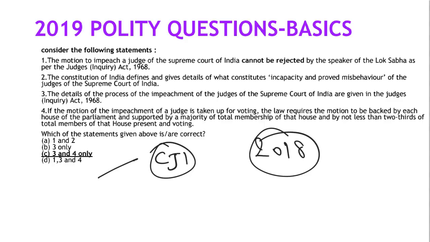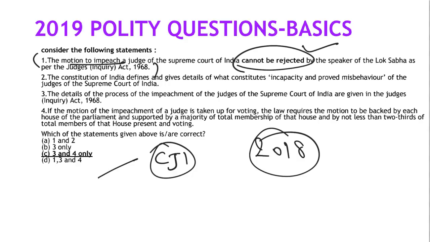Always try to read line by line, word by word. If you look at this question, "the motion to impeach a judge cannot be rejected": if you have read the basic Lakshmikant, it can be rejected, because the presiding officer of the house may or may not admit the petition or the resolution passed by that house.